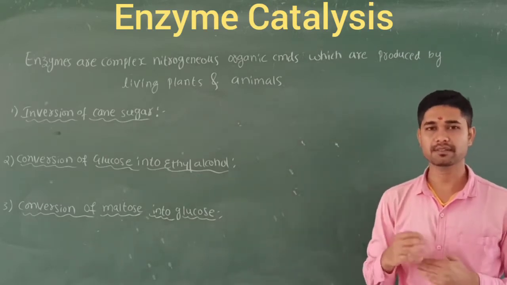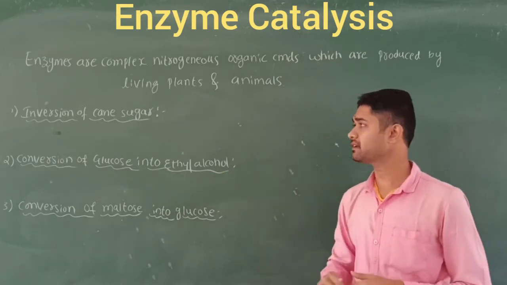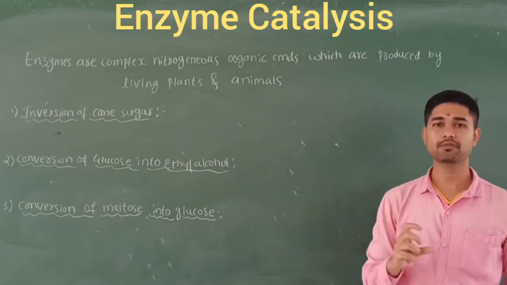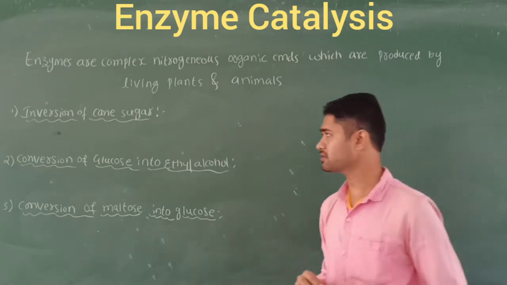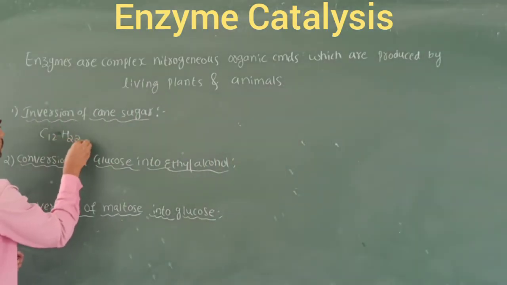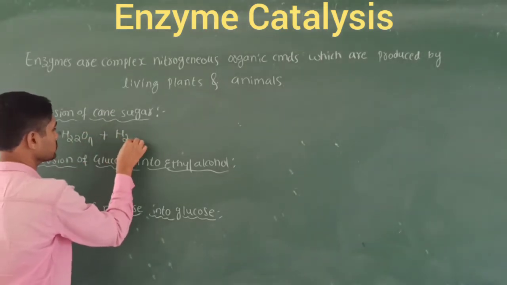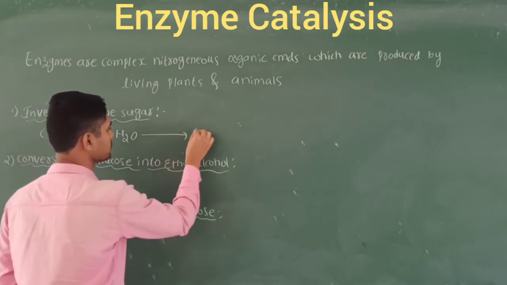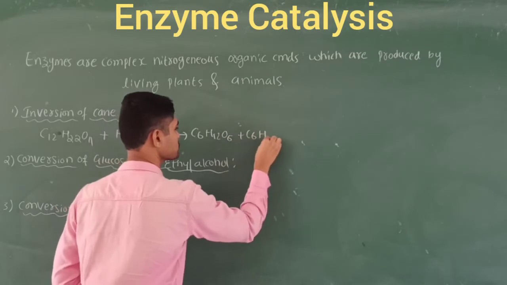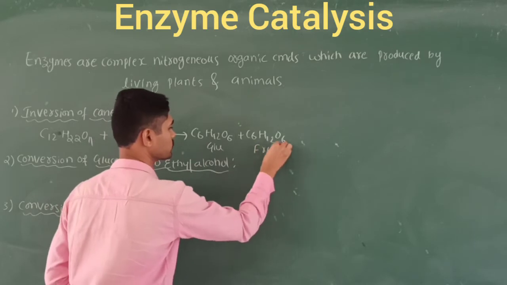Let's take simple examples one by one which use the enzyme as a biochemical catalyst. First, a simple example: you are already familiar with the term inversion of cane sugar. Cane sugar, you know this formula, is C12H22O11. This is called cane sugar. I am going to treat it with water molecules, and we obtain glucose, C6H12O6, plus C6H12O6. This is glucose and this is fructose.